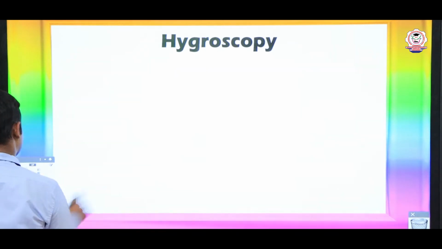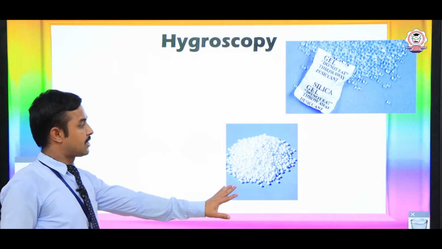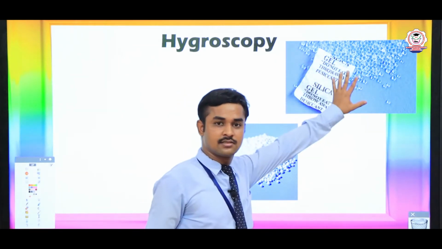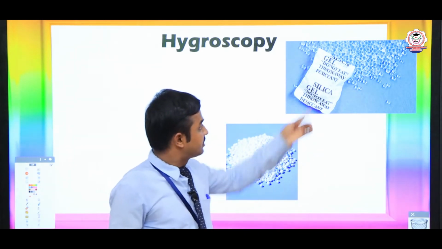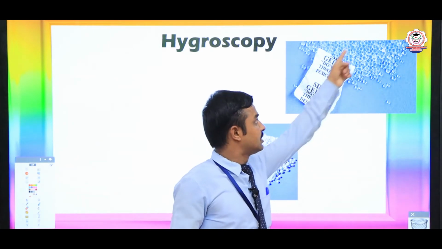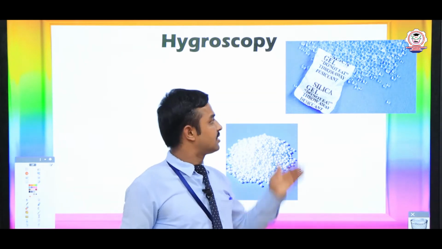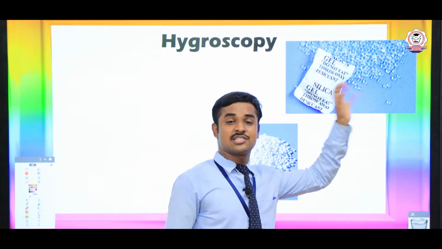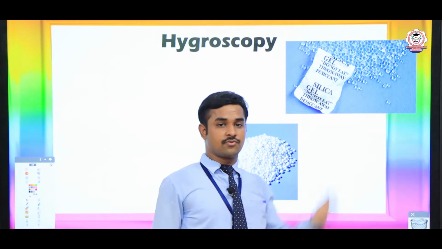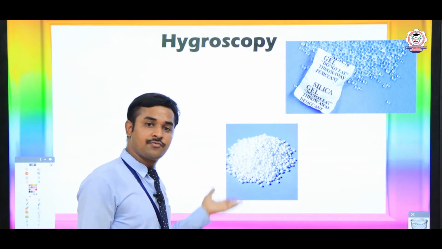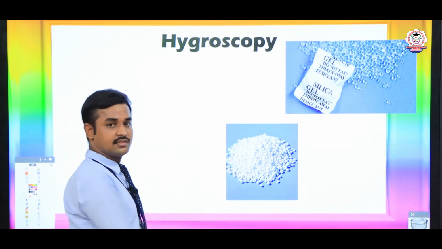Our next example of hygroscopic substances is silica gel. Silica gel can also form hydrated crystal forms. When silica gel absorbs water molecules, it looks like a glittering form, like transparent glass pieces. If the water molecules evaporate, it forms white color crystals. So it is hydrated, or non-hydrated, dry silica gel.